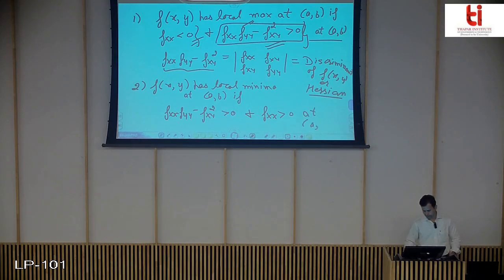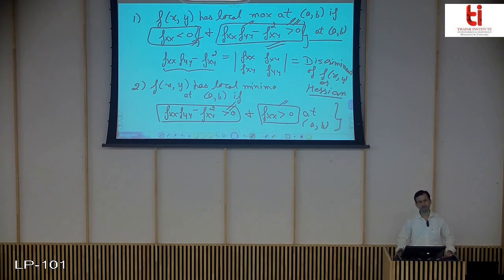So you have to find these values at point (a, b). In that case, you have local minima. So if the discriminant is positive, then you have maxima or minima. Then we go forward to see the value of f_xx. If it is less than 0, you have local maxima.